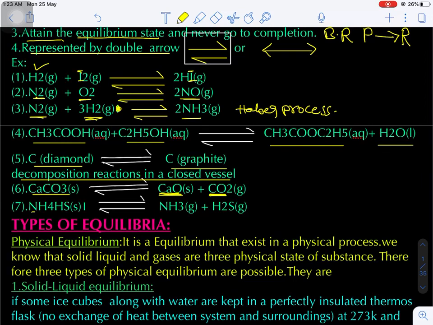And one more example: ammonium hydrogen sulfide decomposes to give ammonia gas and H2S gas. Being gases, they should escape, but the container is what? A closed container. H2S is acidic in nature, and ammonia, we know, is a base. So the base combines with the acid again to form the salt. So this type of reaction is a reversible reaction in a closed container.